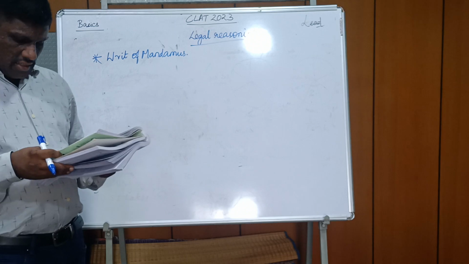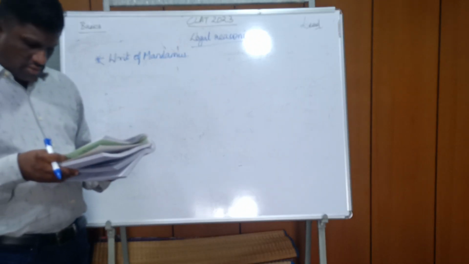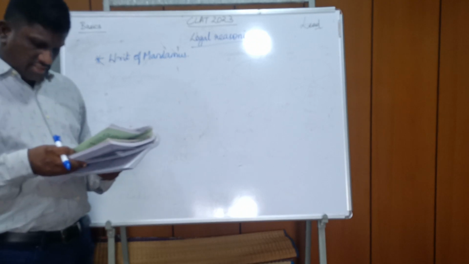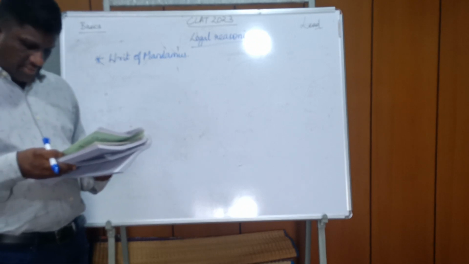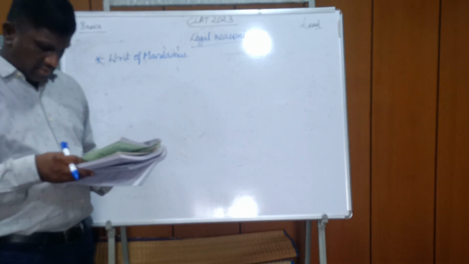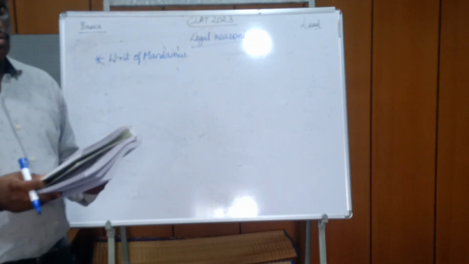Mr. A and Mr. B are parties to a contract of sale of goods. Upon breach of contractual obligations by Mr. A, Mr. B filed a writ petition seeking mandamus to compel Mr. A to perform his obligations under the Act. In the given situation, which of the following is true?